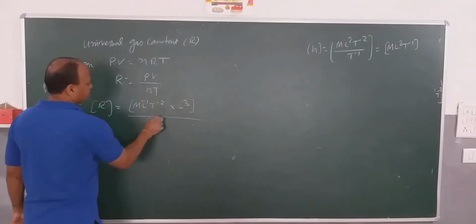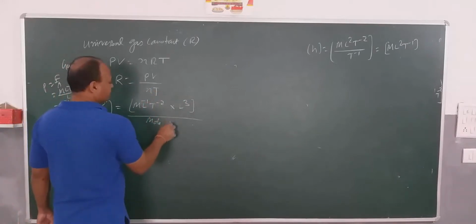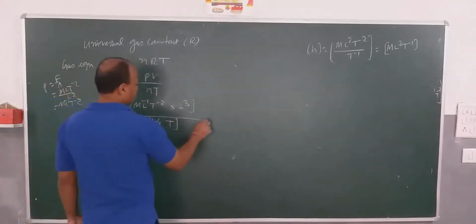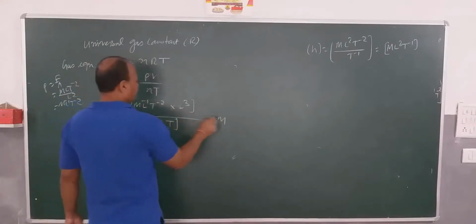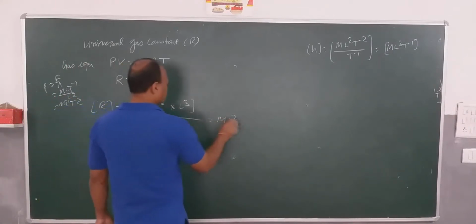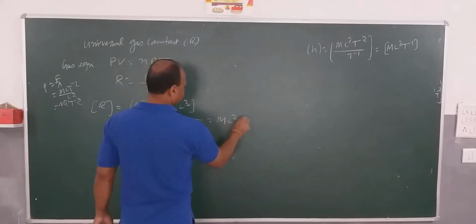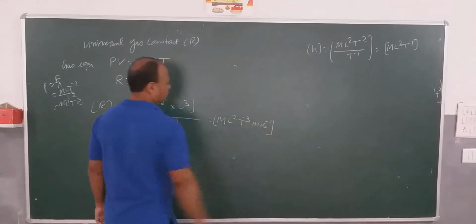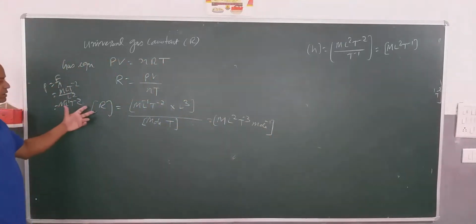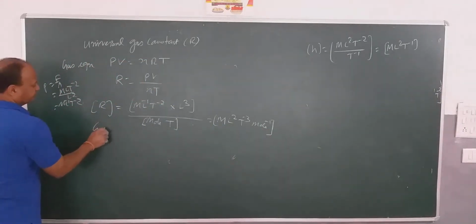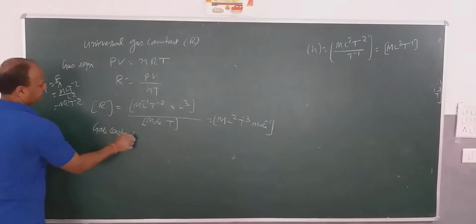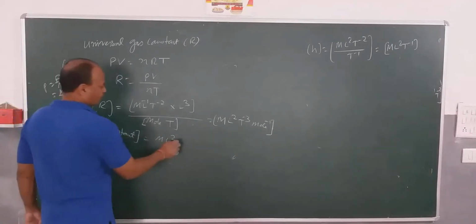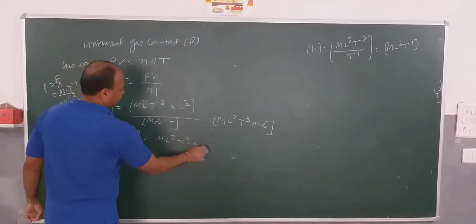n is mole, T is absolute temperature, so it is Theta only. Now when you simplify, you get the dimensional formula of the gas constant here: M L square T to the power minus 2, Theta to the power minus 1, mole to the power minus 1.